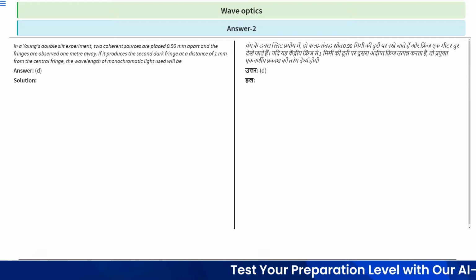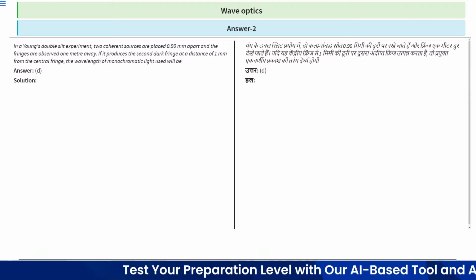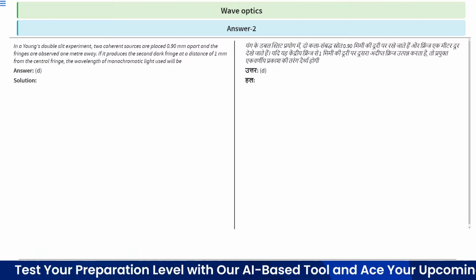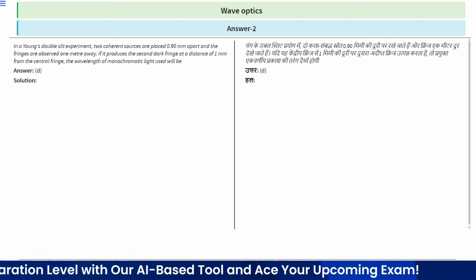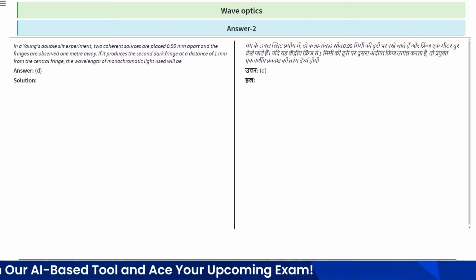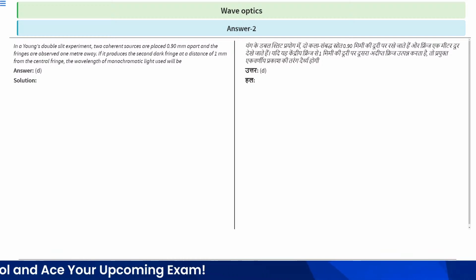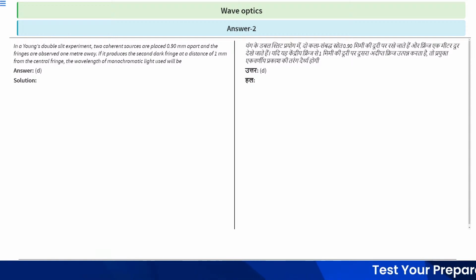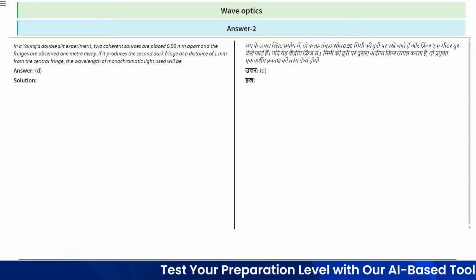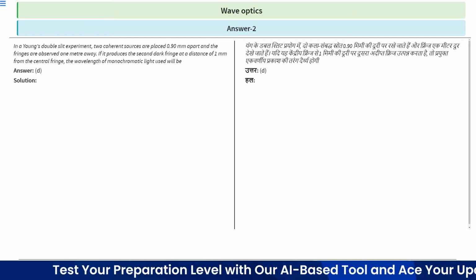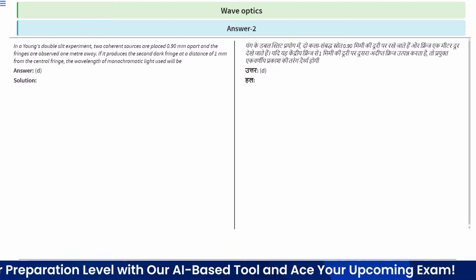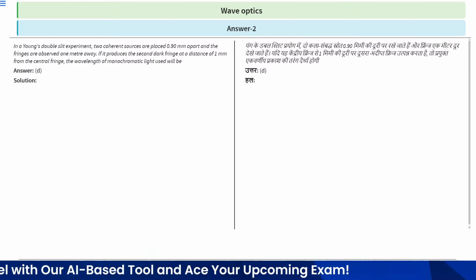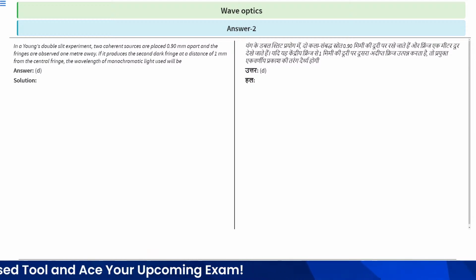In a Young's double slit experiment, two coherent sources are placed 0.90 mm apart and the fringes are observed 1 meter away. If it produces the second dark fringe at a distance of 1 mm from the central fringe, the wavelength of monochromatic light used will be what? So in this question, we have to find the wavelength of the monochromatic light used.